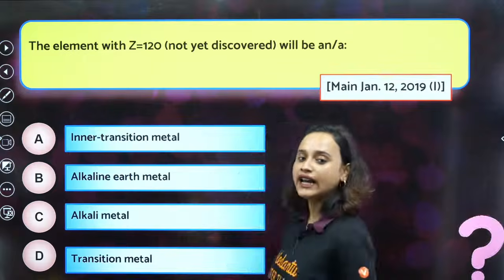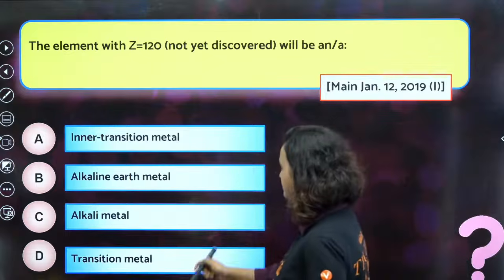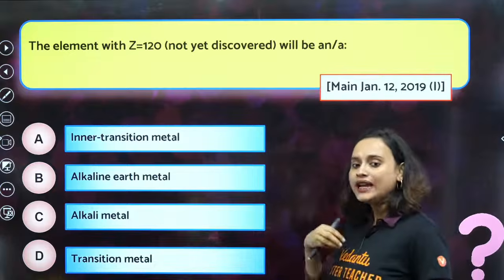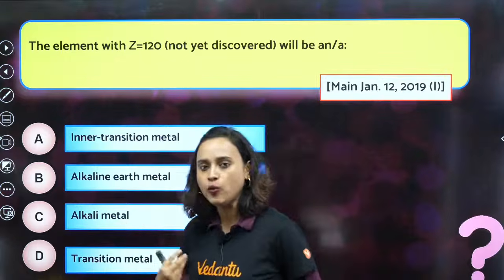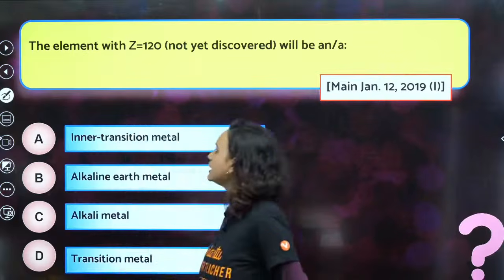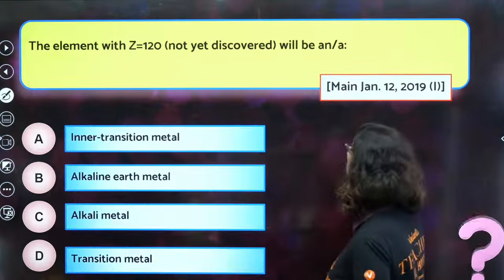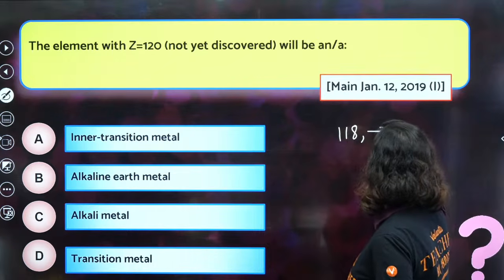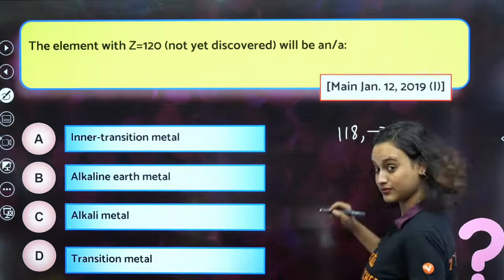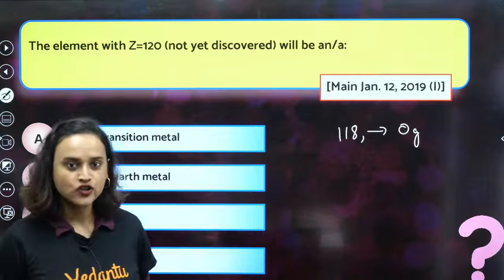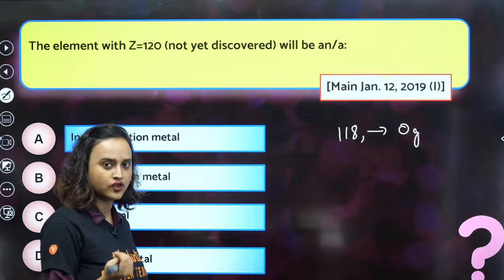Chalo. So, the element with Z equal to 120, which is not yet discovered, will be an s-block or what? What do you think it's going to be? Well, we know that the element that has been discovered till now is 118, isn't it? 118 is Oganesson, that is Og, correct? Og is the element, right? Now, Og is 118. So, after Og, what do you have to do?